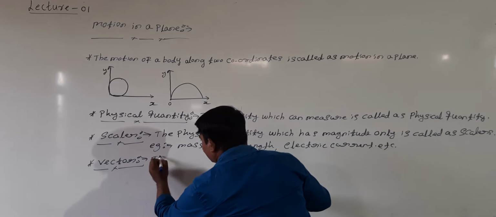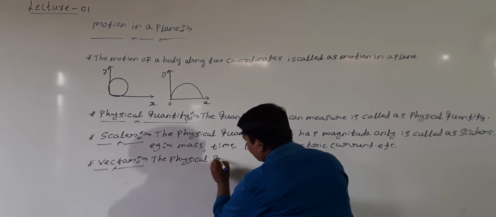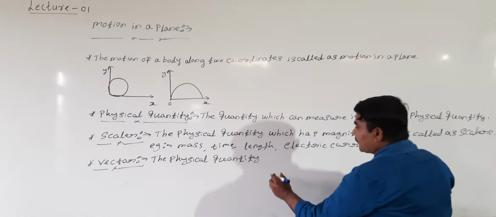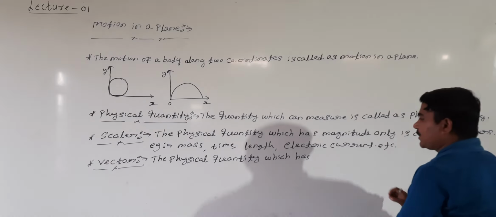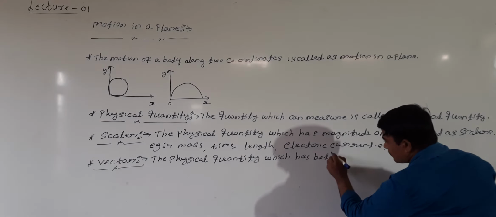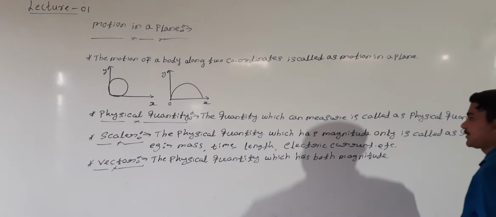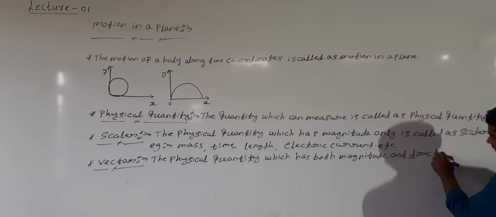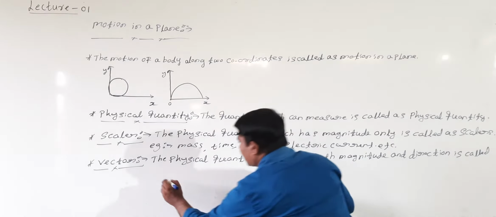The physical quantity which has both magnitude and direction is called as vectors.